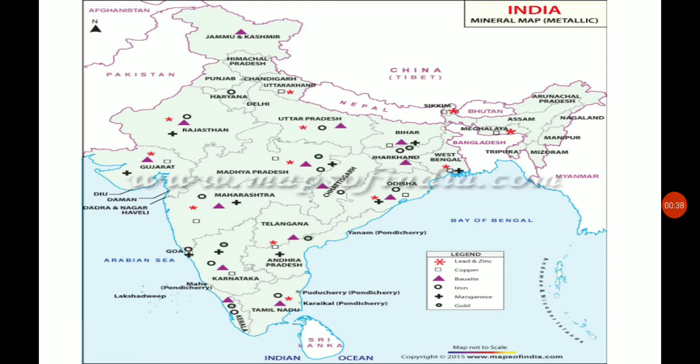From this map, we come to know about the distribution of metallic minerals such as iron ore, bauxite, manganese, copper, gold. These minerals are unevenly distributed and they are not concentrated in one place.